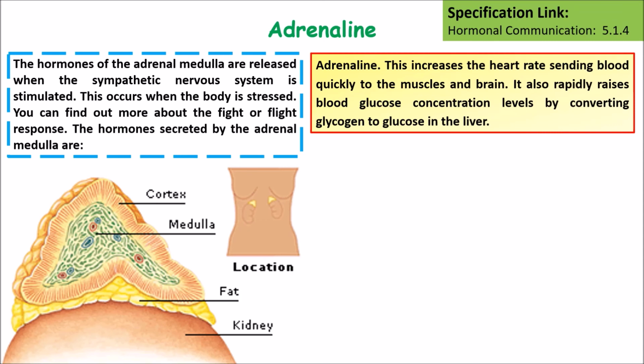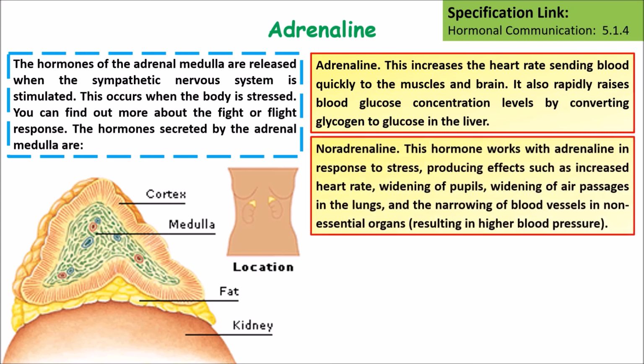Adrenaline increases the heart rate by sending blood quickly to the muscles and the brain. It also rapidly raises blood glucose concentration by causing the conversion of glycogen into glucose in the liver. Noradrenaline works with adrenaline in response to stress, producing effects such as increased heart rate, widening pupils, widening air passages in the lungs, and narrowing of the blood vessels in non-essential organs.